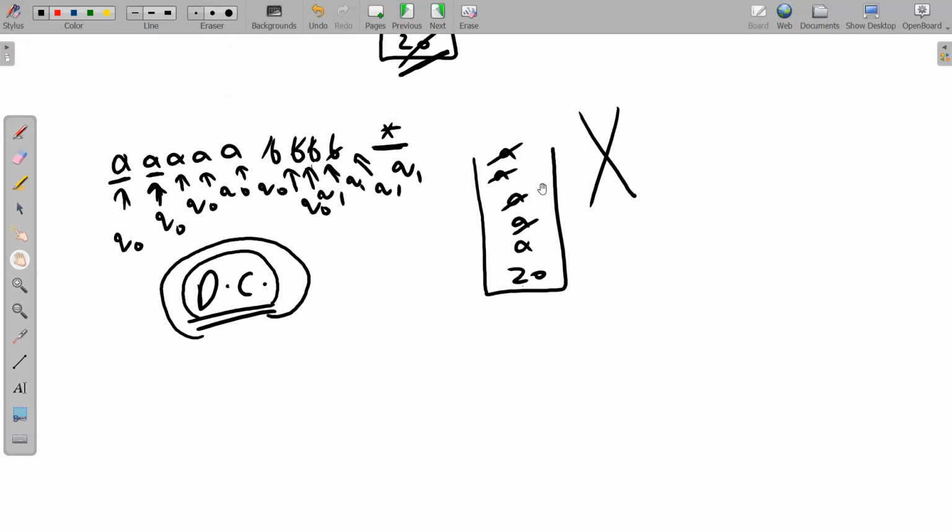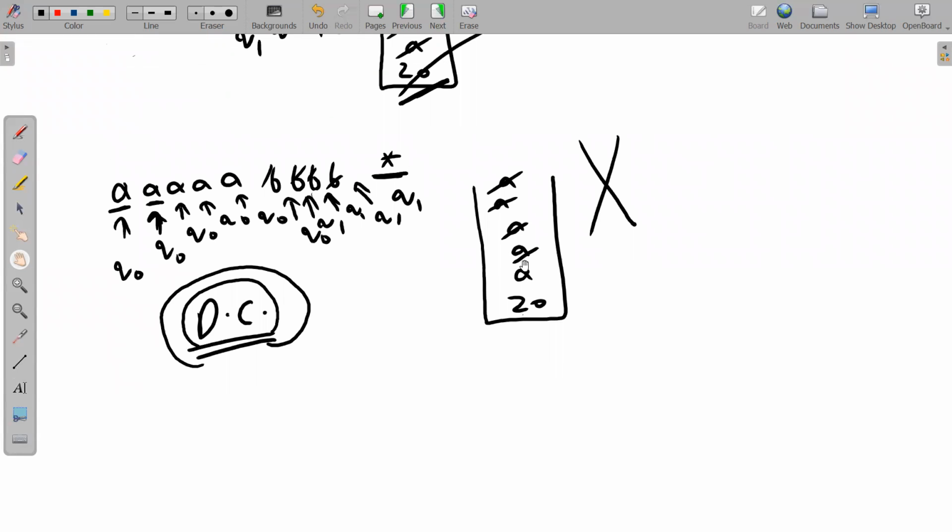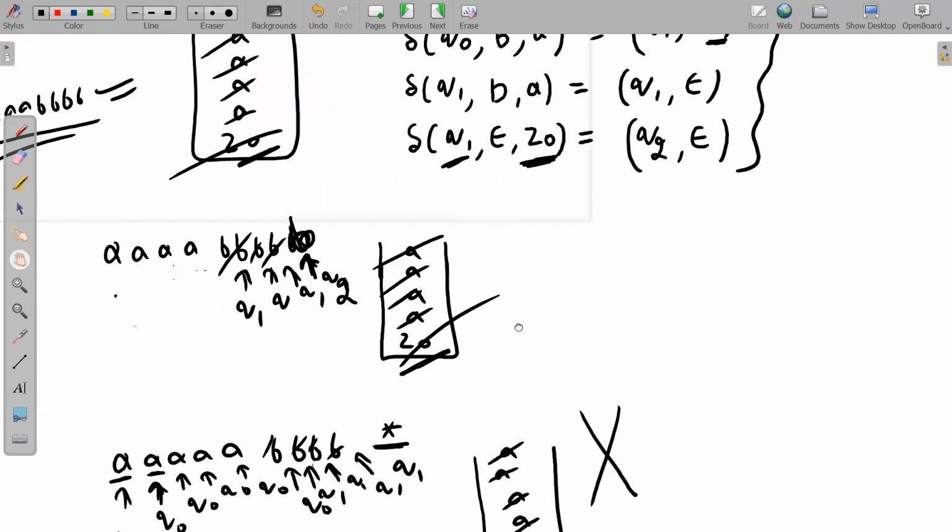So there are lots and lots of ways of saying it. I am saying that PDA will halt in dead configuration because we do not have a move. Or if you want to go strictly by definition, then you should say starting from the initial state, we have read the entire string, but the stack is not empty. That means the string will be rejected. So please note it down carefully.